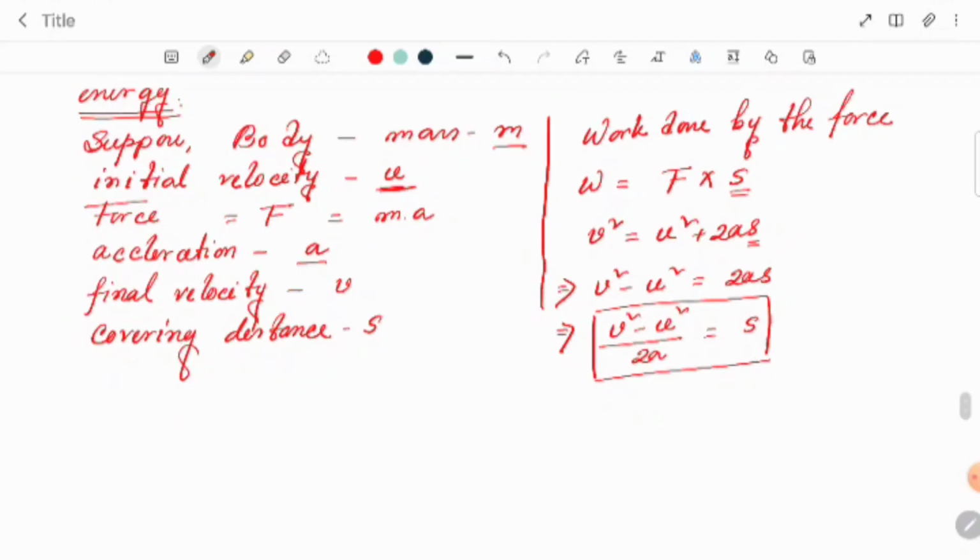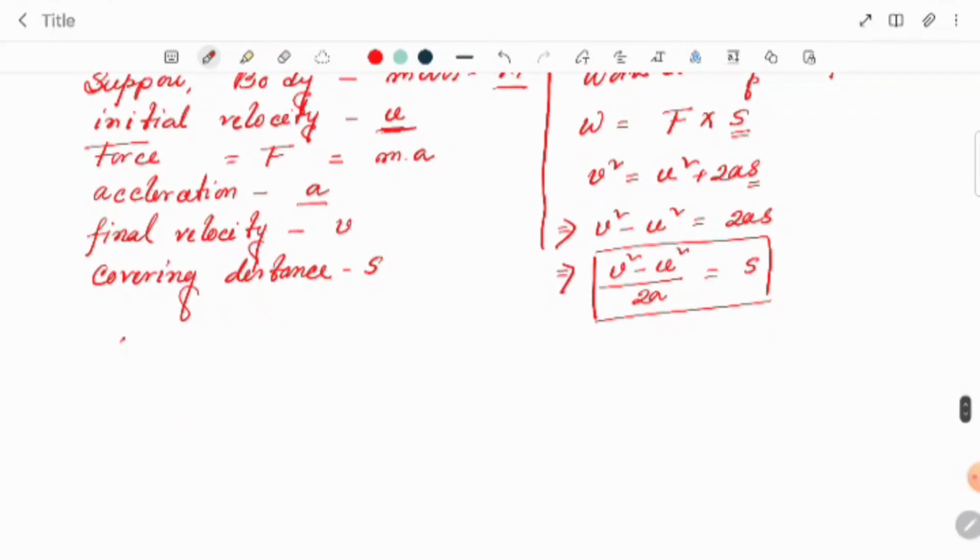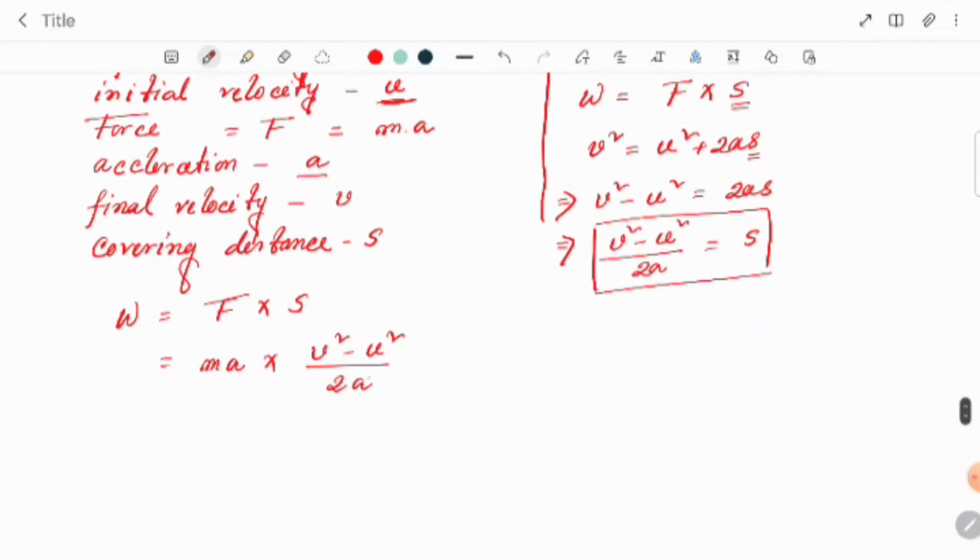Okay. Now we have to calculate the work done. Work done is W. W equal to force into the displacement. Force, we already know, is mass into acceleration, into s. S equal to v square minus u square by 2a. So in this part, a we can cancel out, so we get half into m into v square minus u square.